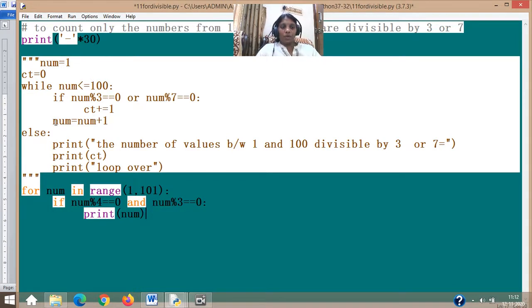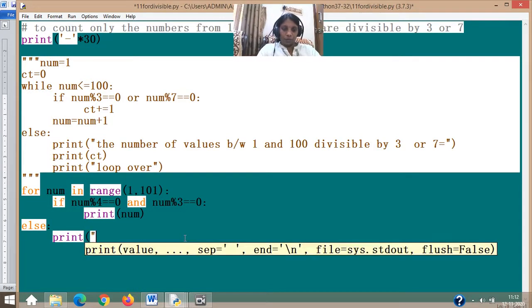No incrementation is required. Num equal to num plus 1, nothing is required. You can provide an else at the end only, not with your if. Remember, outside if I write with if, it becomes a part of if only. This is part of your for loop, and again they say the same thing, that is loop over. The rest is almost same.